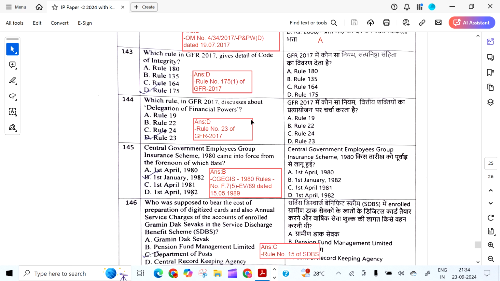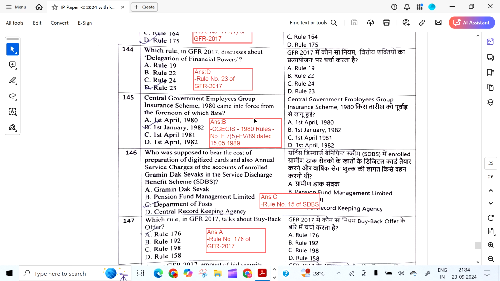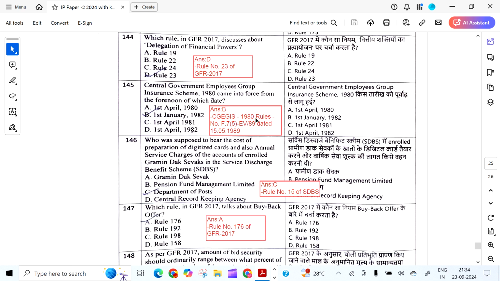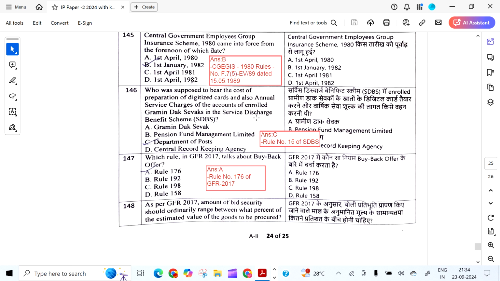It is as per this OM dated 19/7/2017. Which rule in GFR 2017 gives details of Code of Integrity? It is Rule 175(1). Which rule in GFR discusses delegation of financial powers? It is Rule 23 of GFR 2017.